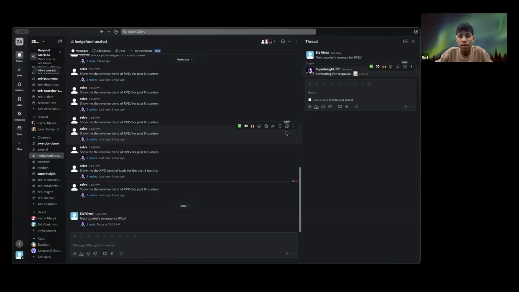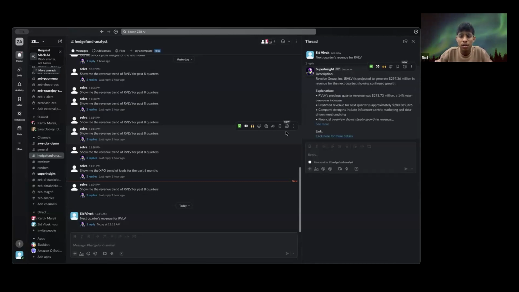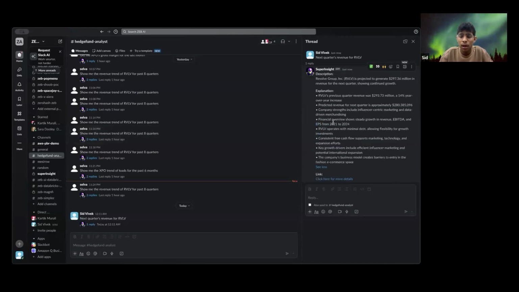And so in just a little bit of time, SuperInsight will start to develop that response, validate the information it came back with, and then come back with a comprehensive answer saying, we think Revolve is projected through the model that it interacted with. It finds the model that would help with predicting where Revolve would be. And it says, Revolve is projected to generate this much in revenue. And then it also provides some explanation as to why, coming from what we're web scraping and the market insights that we're delivering here. And we can even see this in an Excel format if we went into it.